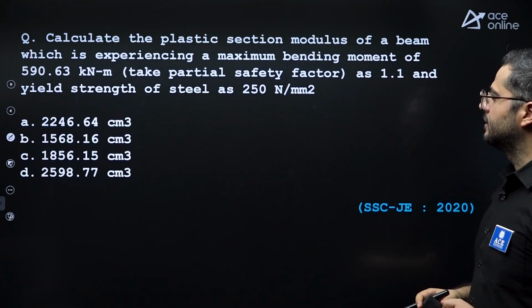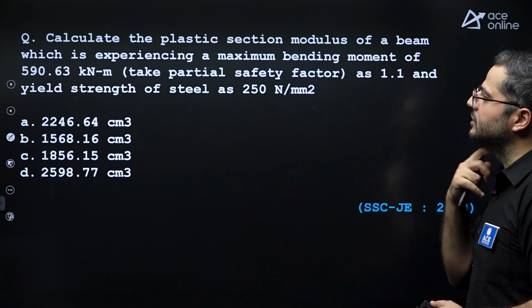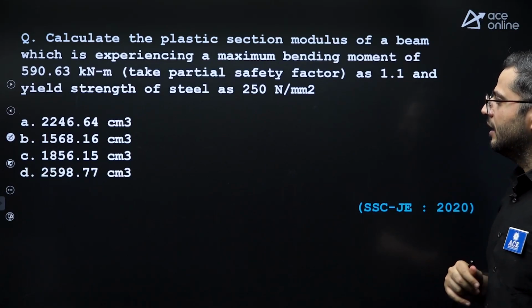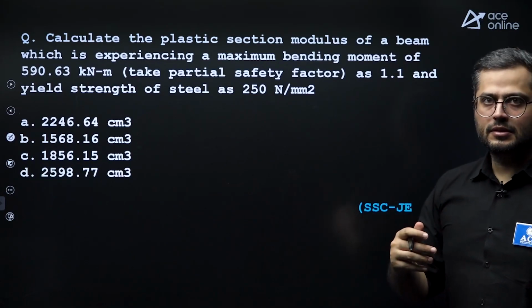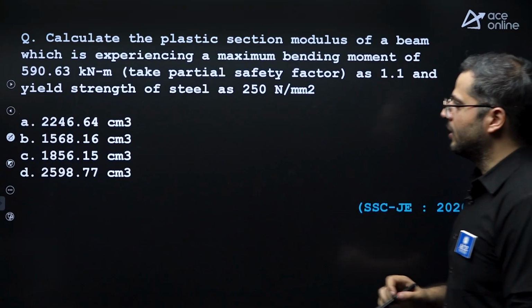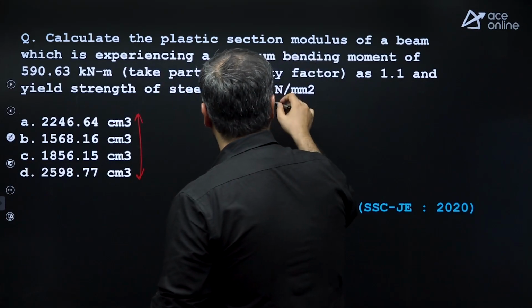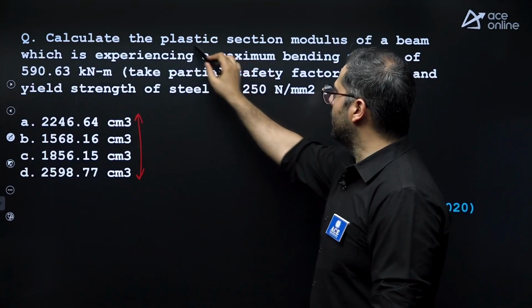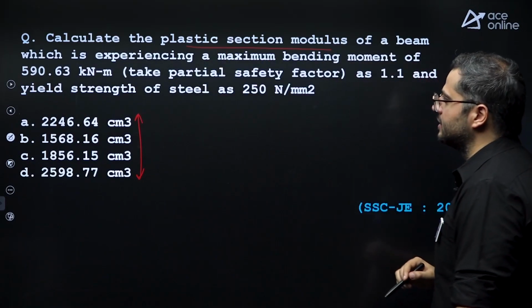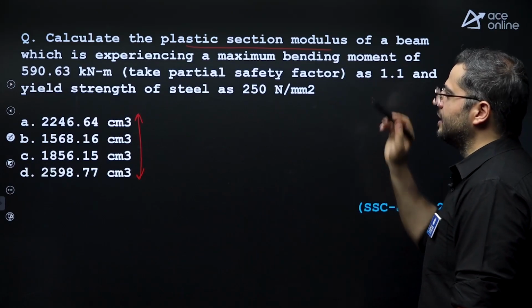Next. So see, sometimes these kinds of questions are asked in which there is heavy calculation. So I'll tell you to ignore these types of questions, right? Because options are very, very close. Yes, you may be able to answer it because here you are required to calculate the plastic section modulus for a plastic cross-section.